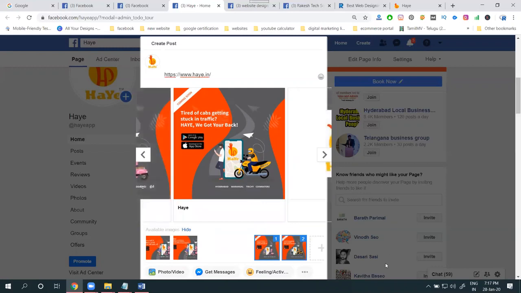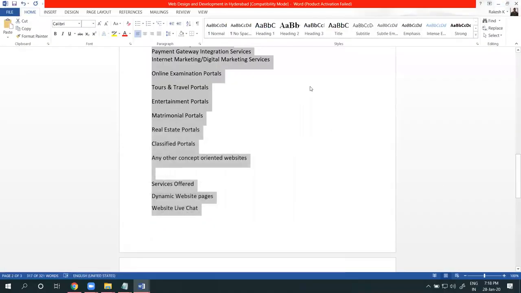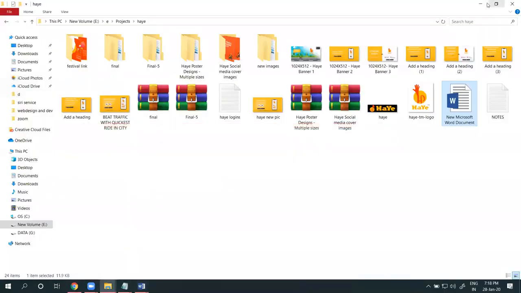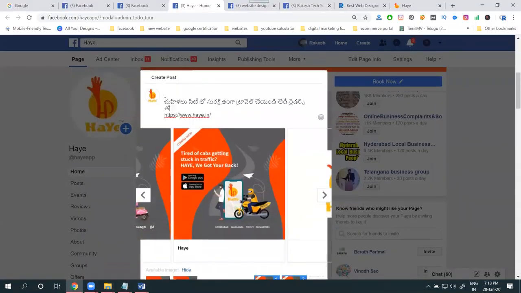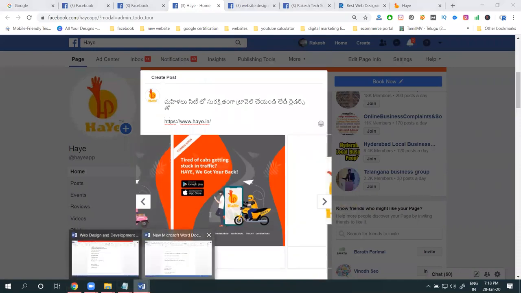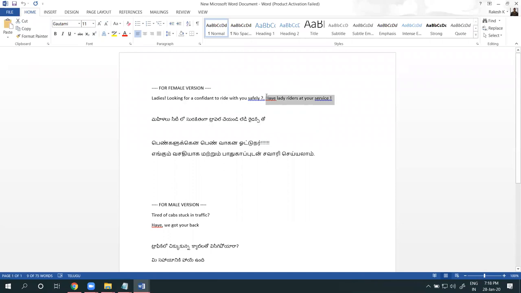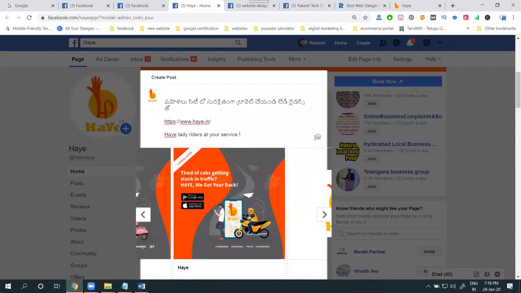Add your content here, Telugu or English. So select the content. Add your option. Select your things.